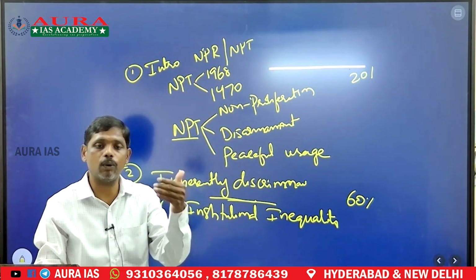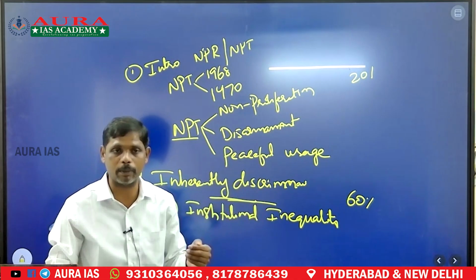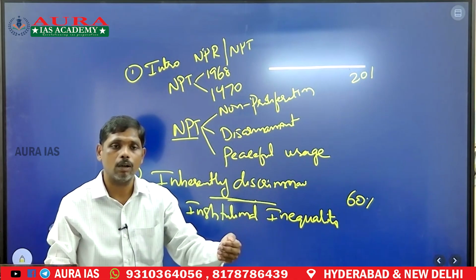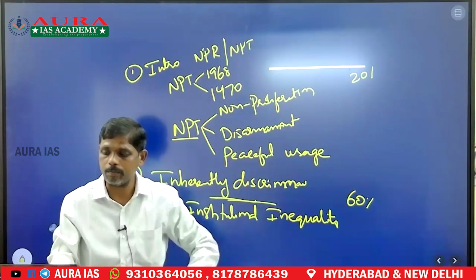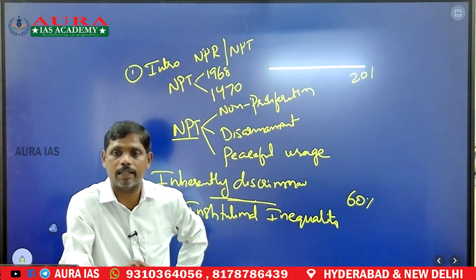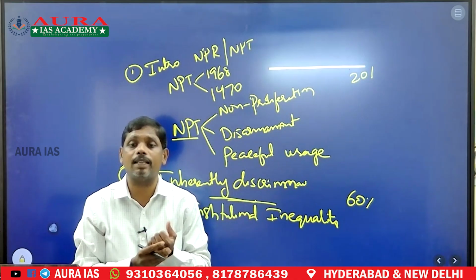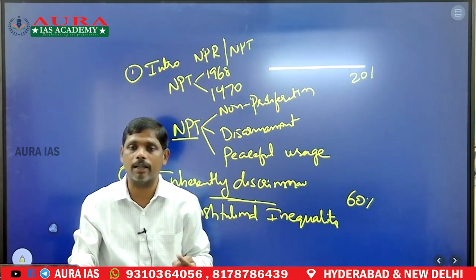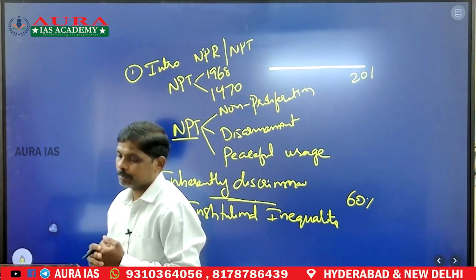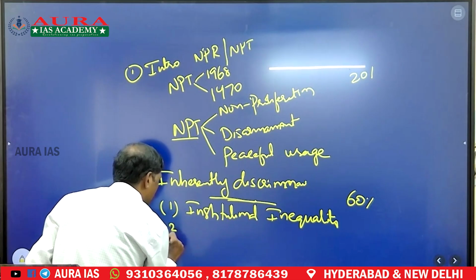That is, the nuclear states are allowed to retain their nuclear weapons and legitimately use their nuclear rights. At the same time, it has not allowed the non-nuclear states to retain weapons. That means it has denied the rights to the other countries.